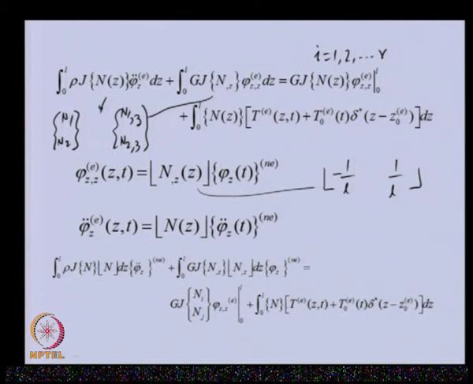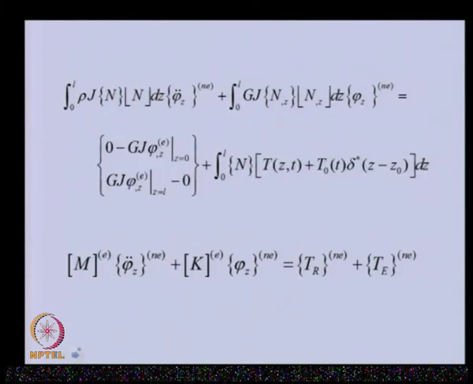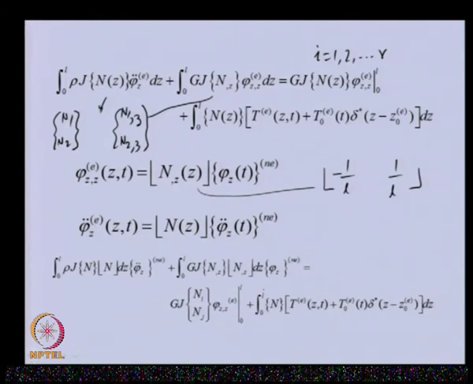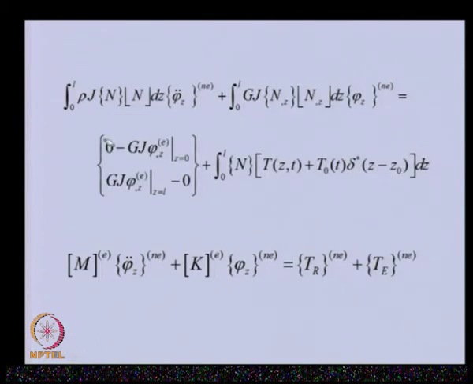Now, you can see the same equation I have written in a more explicit form. This is exactly the same equation as the previous one. The only thing here is that I am substituting for the limit. In the previous case we had this one, and I am substituting the limit. So, you can see for z equal to L, N1 will be 0 and N2 will be 1.